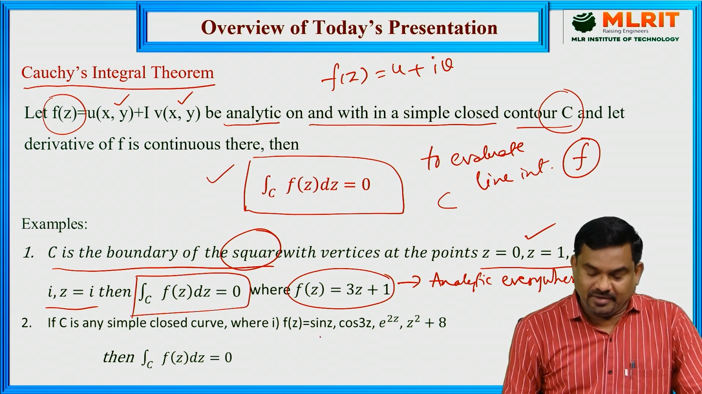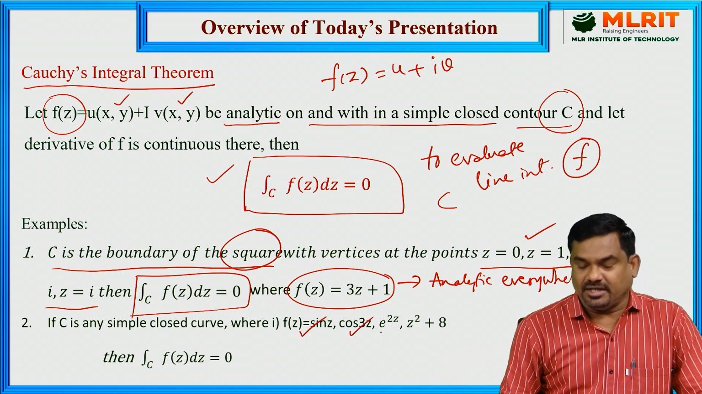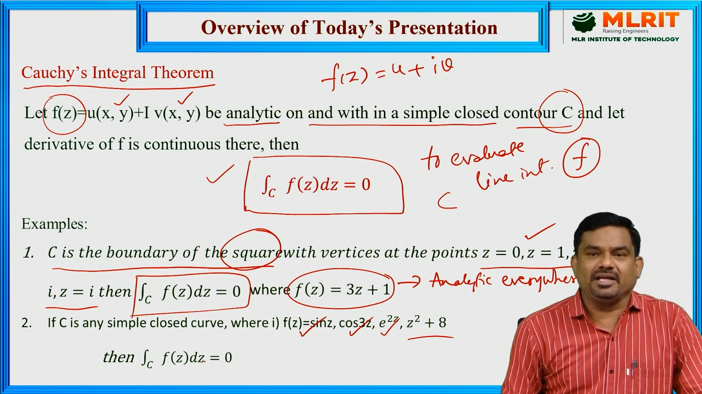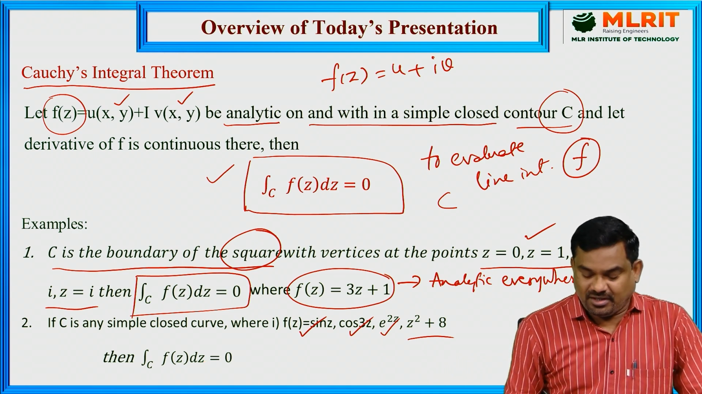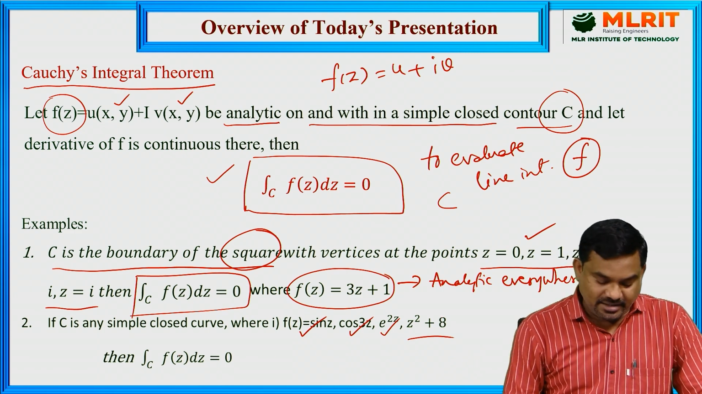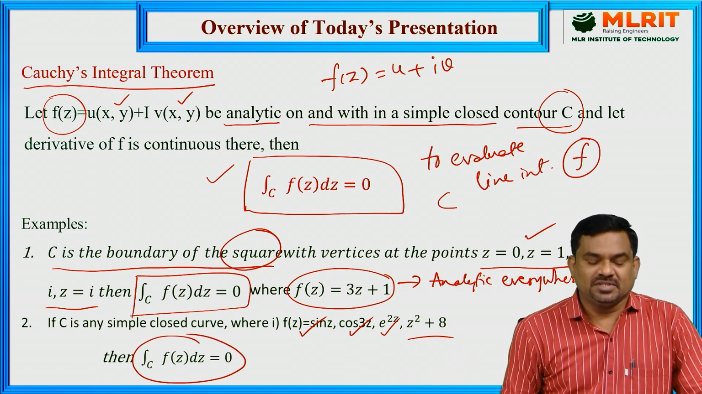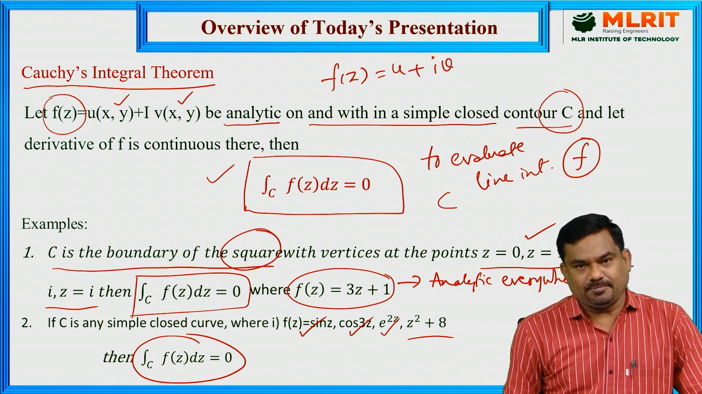Similarly, if you consider a function like sin z, cos 3z, e power 2z, z square plus 8, all these are analytic everywhere. So, on and within a given curve C, these functions are analytic, hence the line integral vanishes, is equal to 0. So, these are some examples on Cauchy's integral theorem.